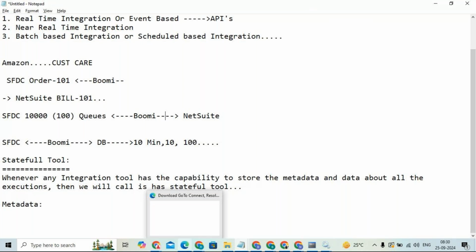Data about the data means it's not the actual data. The actual data is the customer name, order, item details, shipping details and billing details. We call them the actual data of that particular customer. Now we are not talking about this data, we are talking about extra data, or metadata. Let's say when the process started, when the process ended, and what logics and conditions we applied in the Boomi layer. Such data we call metadata.